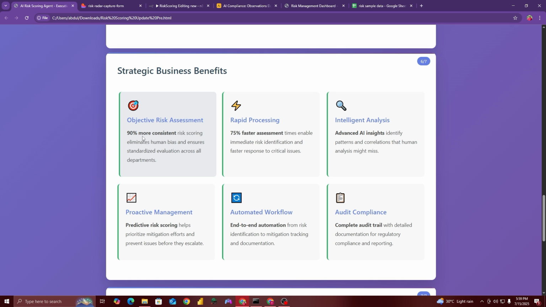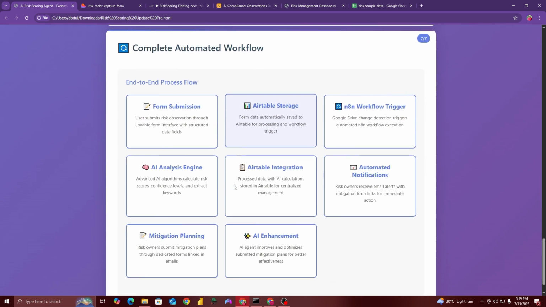Now these are the different benefits. Like already mentioned, it's an end-to-end automation process with human in the loop. Now the form will be submitted. All the data related to an observation will be added by a user, by an internal auditor or any user. The data will be stored in a database.